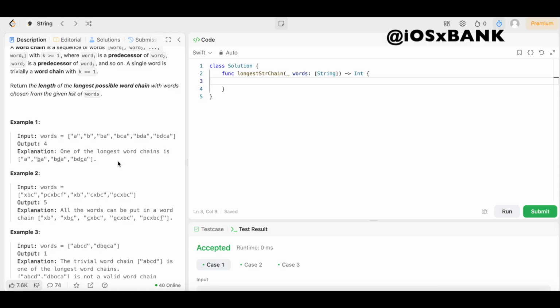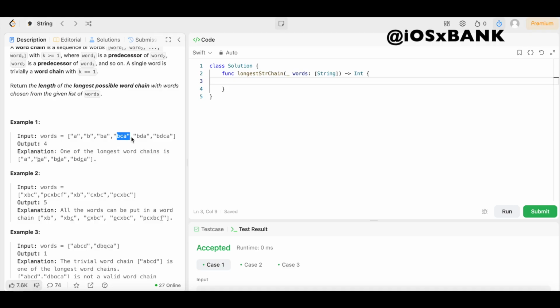All right, y'all, so let's go ahead and break this down one step further. As you can see, we're starting with A in the longest word chain that they give us. So we have A right here. We can insert one letter into this string, which will make it equal to this string. All we have to do is insert a B into this string, and it'll equal this string. So we can add BA to our word chain.